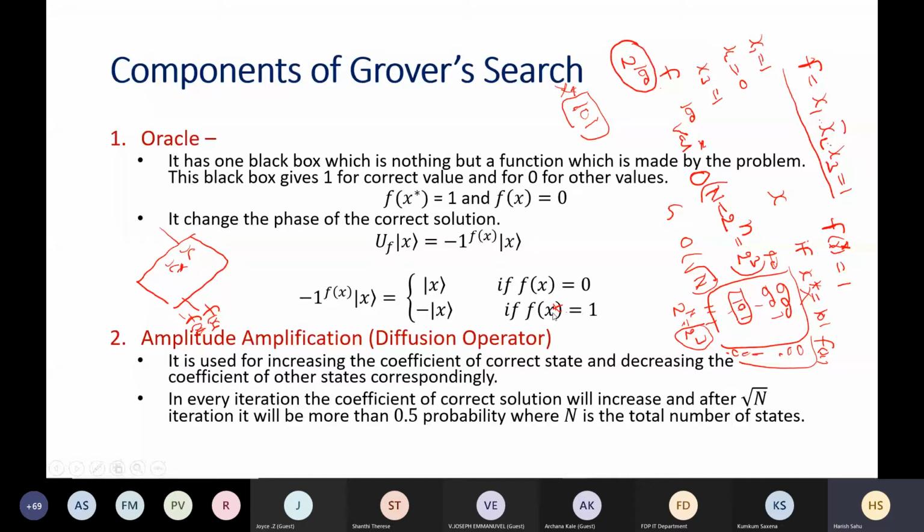Sorry, sir, to interrupt. Sir, Oracle means Oracle server, with the database you're talking about? Oh no. You think of it as a machine which has this fx implemented inside.